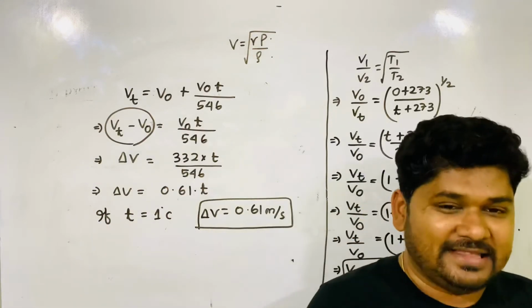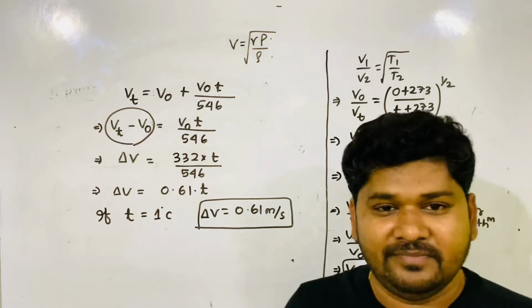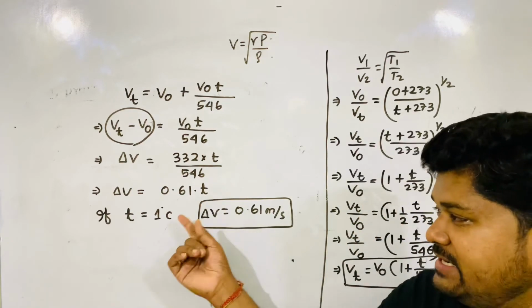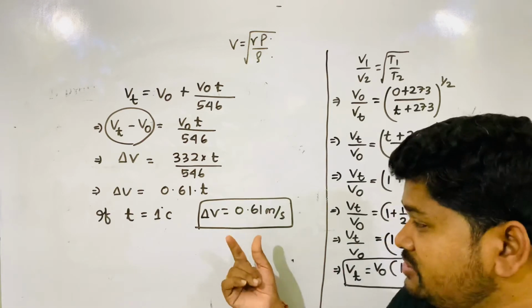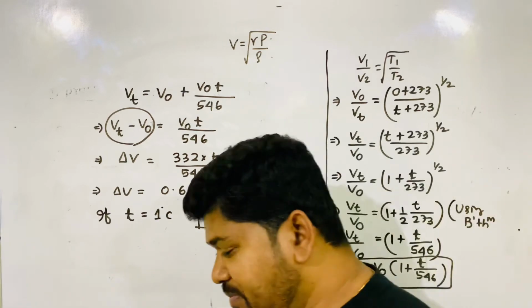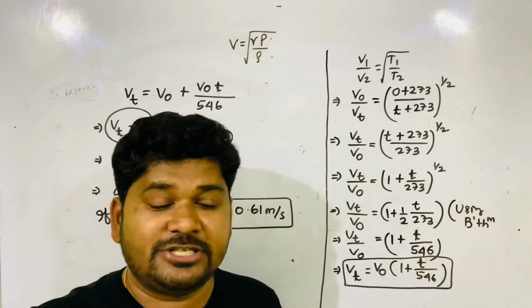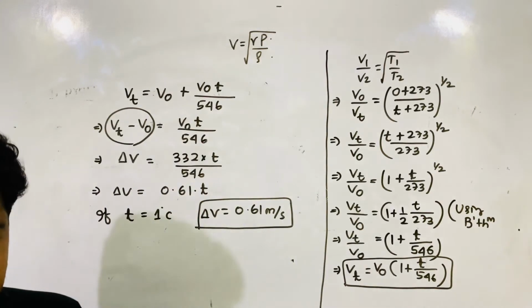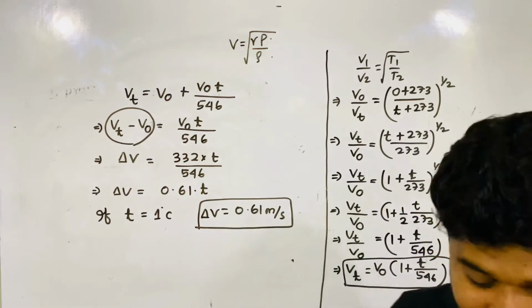That means for every 1 degree Celsius rise in temperature, velocity of sound is raised by 0.61 meter per second.